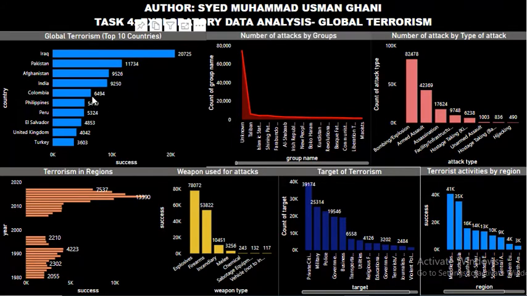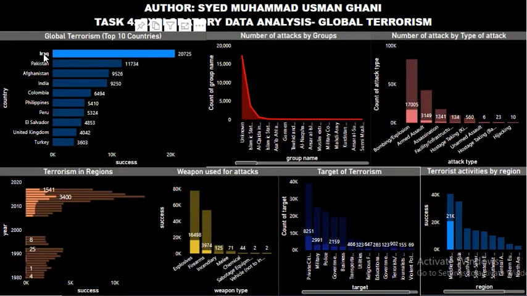The first plot, you can see that there are only 10 countries. I have used a filter here so that I can extract the top 10 countries in which terrorism activities are the most. Now we will look at each country individually. We will note the insight individually, and then in the last we will make a conclusion about what our hot areas for terrorism activities are. So let me click on Iraq.